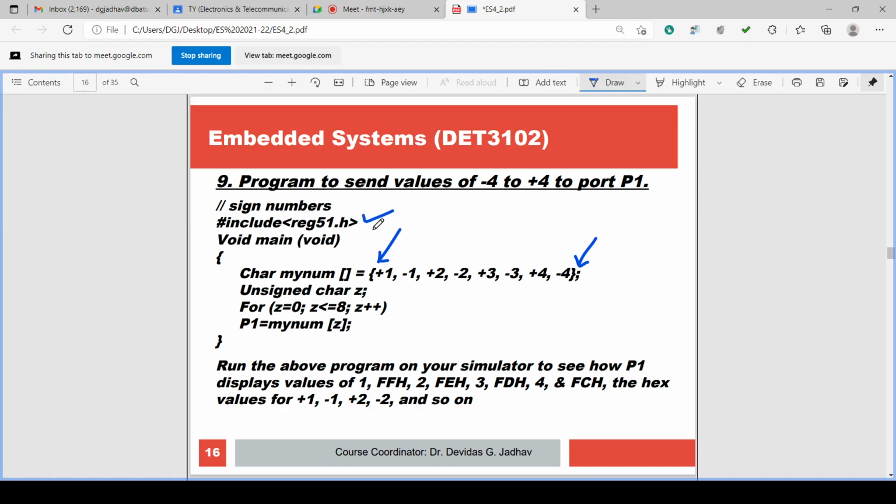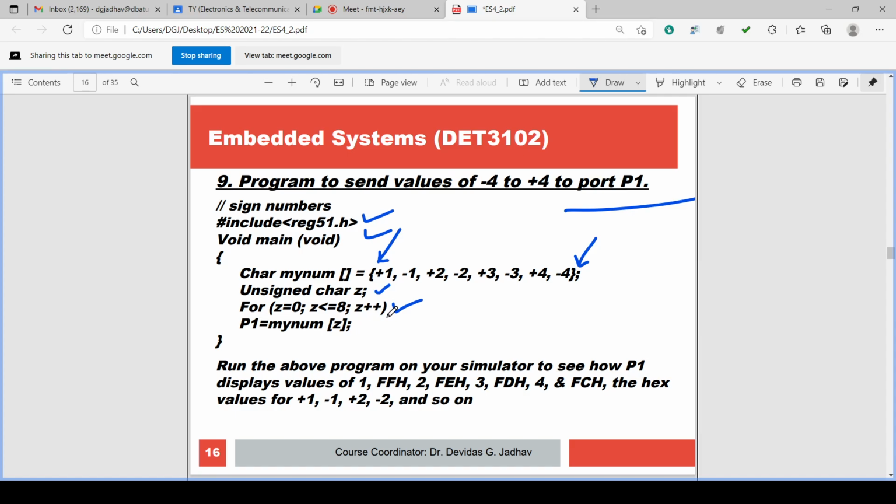So this program sends values from 1 to minus 4 to port P1, and they are stored in the mynum array, and the same z is used as a variable which works as a pointer. So for that, for loop z equal to 0, z less than or equal to 8, because there are a total of 8 values, 1, 2, 3, 4, 5, 6, 7, 8. So z equal to 0, z less than or equal to 8, z plus plus.